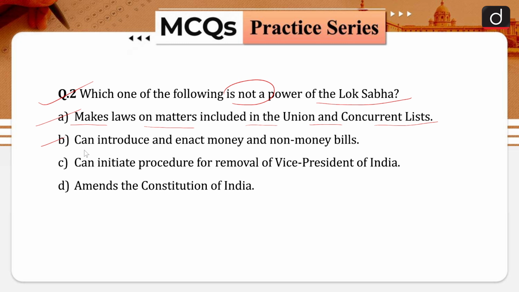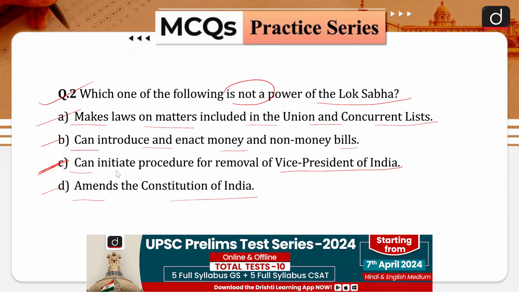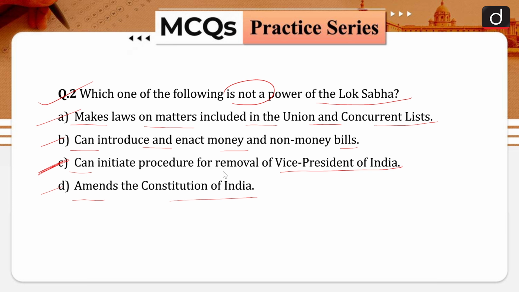Option B is can introduce and enact money and non-money bills. Option C is can initiate procedure for removal of Vice President of India. Option D is amends the Constitution of India. So it is asking which of the following is not a power of the Lok Sabha. Definitely the answer is going to be option C. The Lok Sabha is not empowered to initiate the procedure for removal of the Vice President of India.